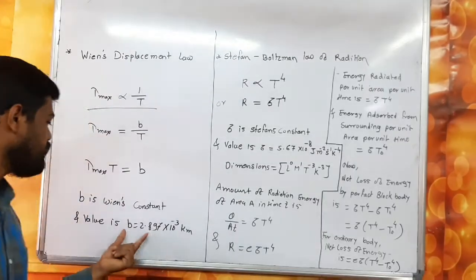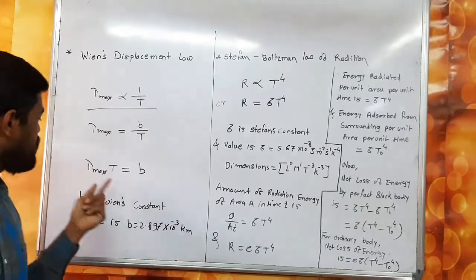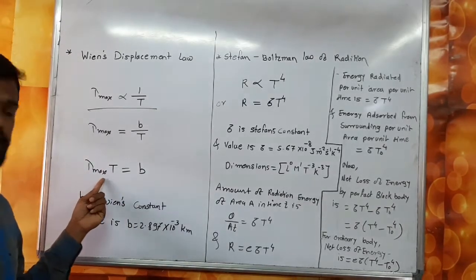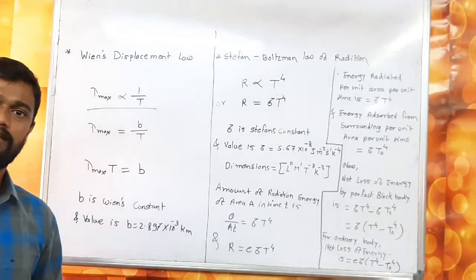This is the value of Wien's constant. Why is it Kelvin meter? Because lambda max is in meter and T is temperature, so obviously the SI unit is Kelvin meter.